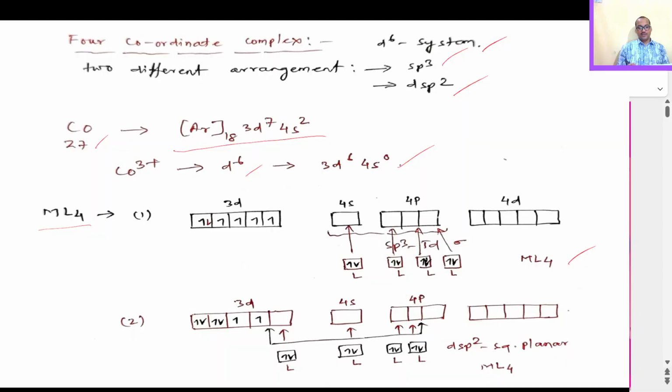Another case will arise for dsp2. What will happen is that the 3d electrons will go for pairing, making one of the 3d orbitals vacant. So one d orbital, the 4s orbital and 2 of the 4p orbitals undergo intermixing, giving rise to dsp2 hybrid orbitals. While forming the complex, the ligands will donate their pair of electrons to the vacant dsp2 hybrid orbitals, forming the dsp2 square planar complex.